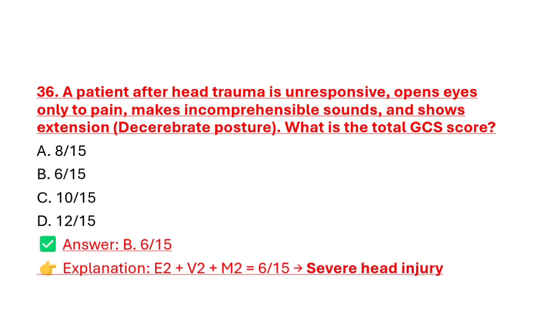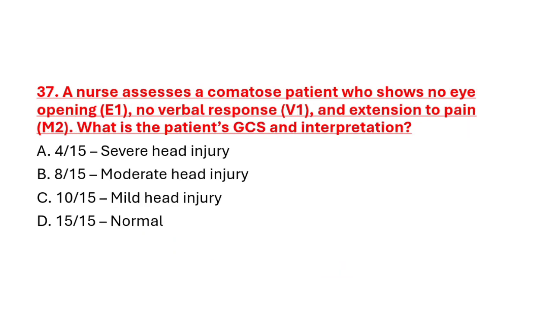Because patient opens eyes only to pain, the eye score would be 2. Makes incomprehensible sound, verbal score would also be 2, and shows extension, decerebrate posture. So the motor score for decerebrate posture is 2. Then we will count 2 plus 2 plus 2 is equal to 6 out of 15, and that indicates severe head injury.